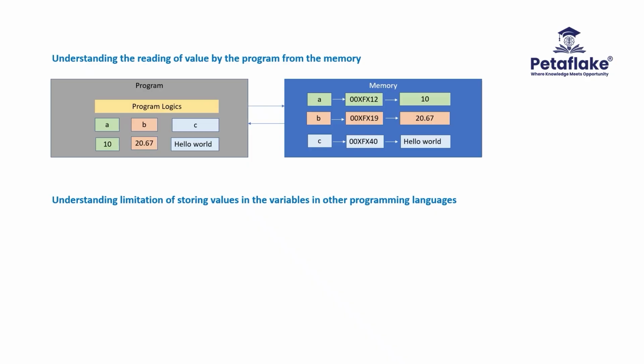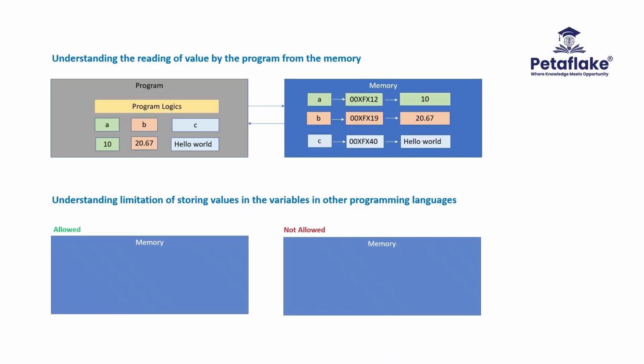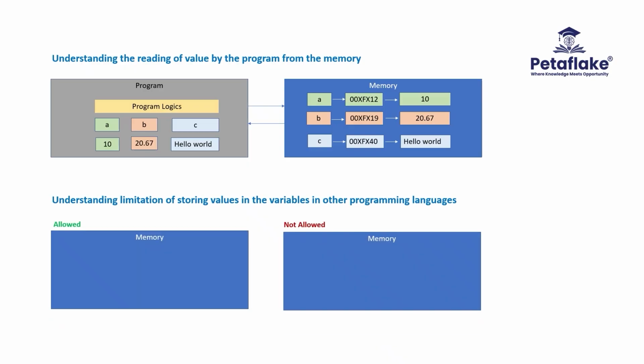Once a variable is created with a specific data type, we can store different values in the variable, but the values must be of the same data type as the variable type. For example, the variable a is storing the value 10 currently. As the data type of the variable a is int, we can store any new values of integer type in the a variable like 100, 150, etc. But we cannot store the values of other data type like 20.67 or hello world.